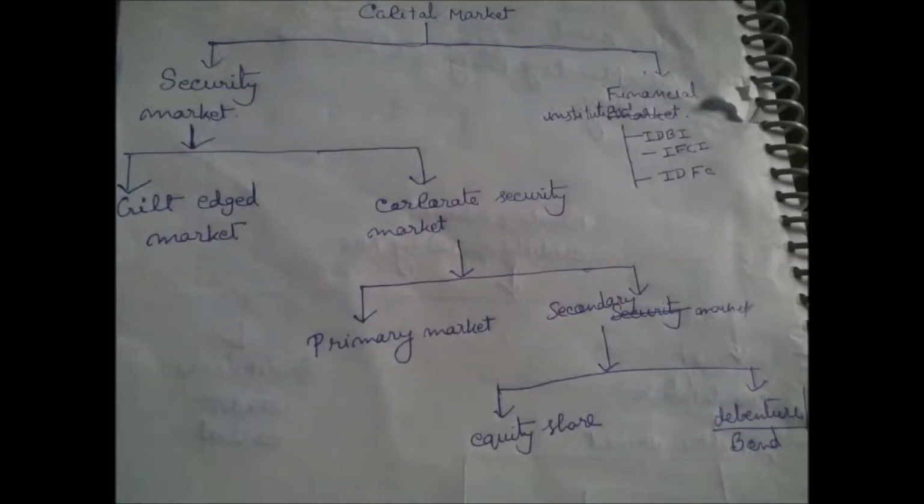Then after money market we have to switch to the capital market. In capital market there are mainly two divisions: security market and financial institution. Under financial institution in capital market will come IDBI, IFCI, IDFC. In case of security market, it is divided into two parts: gilt edge market and corporate security market. Corporate security market is again divided into two markets: primary market and secondary market. And secondary market can be divided into further parts like equity share, debenture, bond.